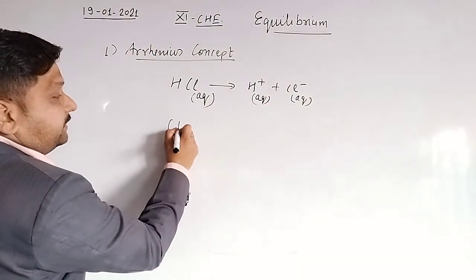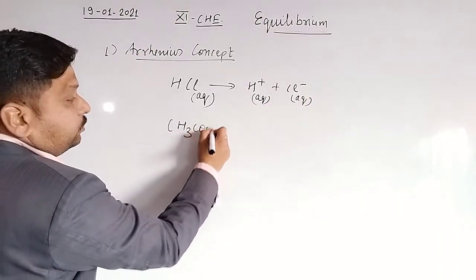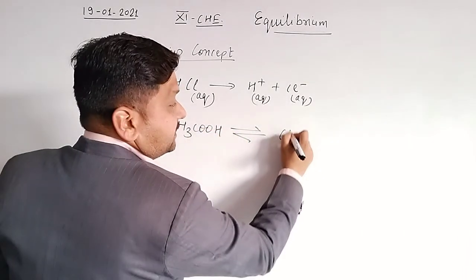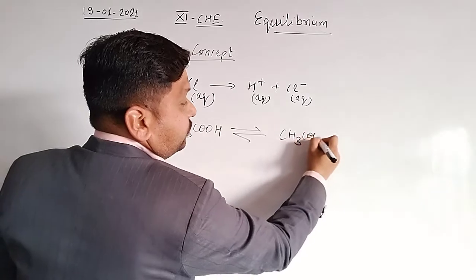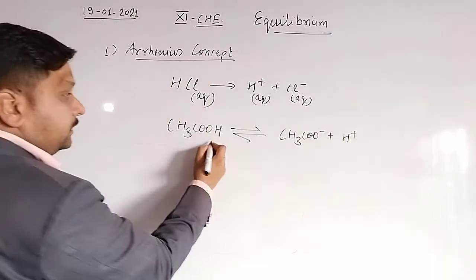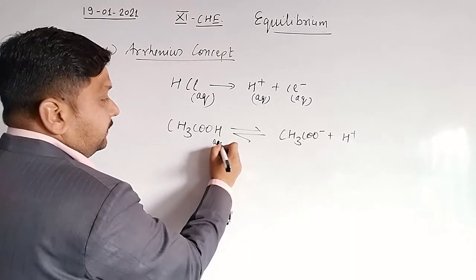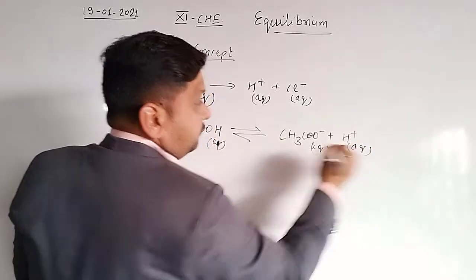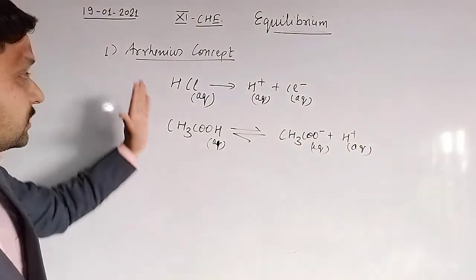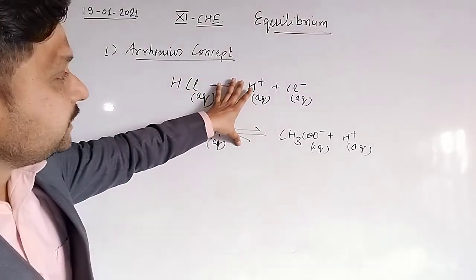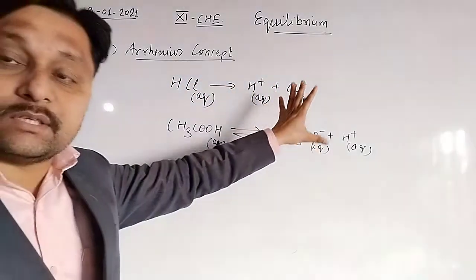If we have acetic acid, that is CH3COOH, it undergoes ionization and converts into acetate ion, that is CH3COO negative and H positive, and each term is represented in the aqueous condition. Clear?